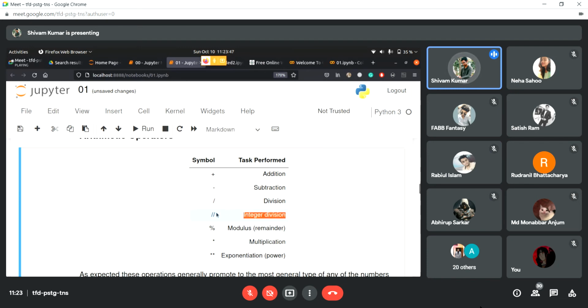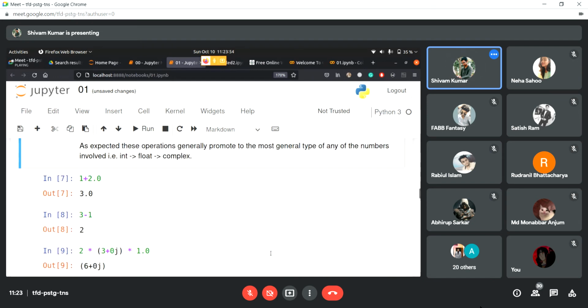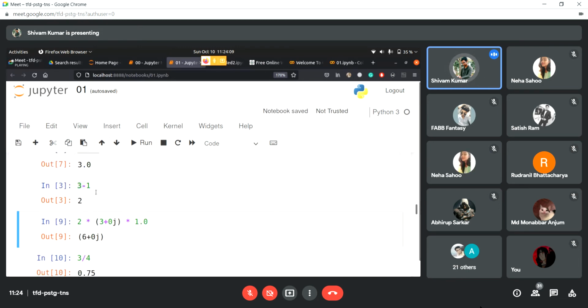later. It just returns the integer value, not the floating point value. And then we talked about modulus, multiplication, and exponentiation. Okay, so here are just some test cases for the addition operator. So 1 plus 2.0 is 3.0. Then 3 minus 1 is 2. I don't even have to run these. You can just understand these. But still, I'll just do it once.